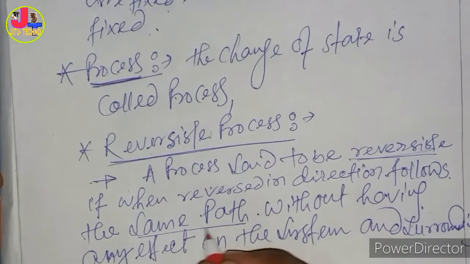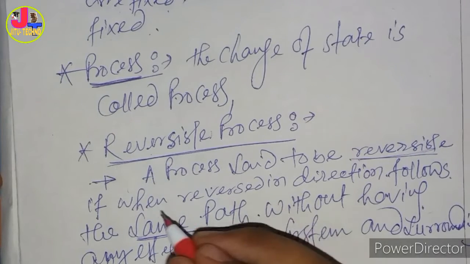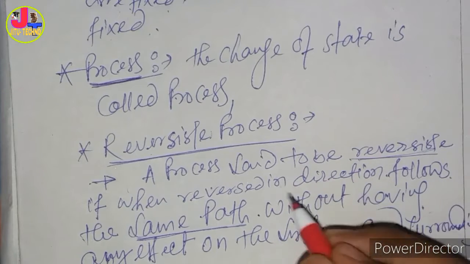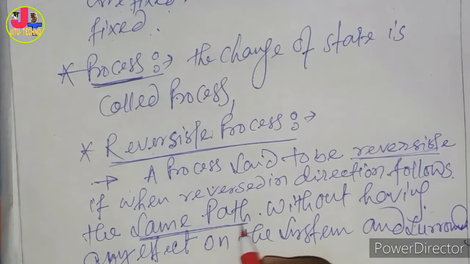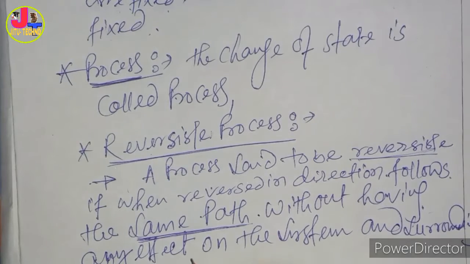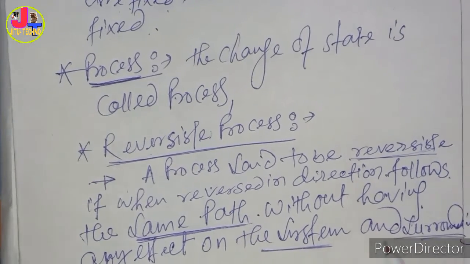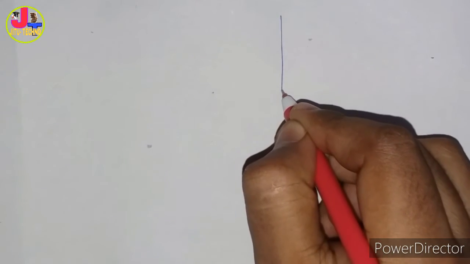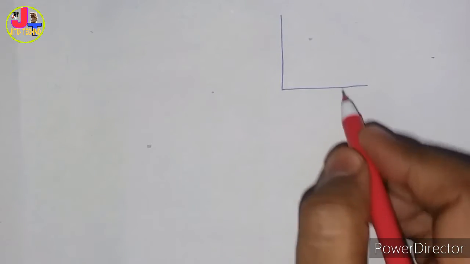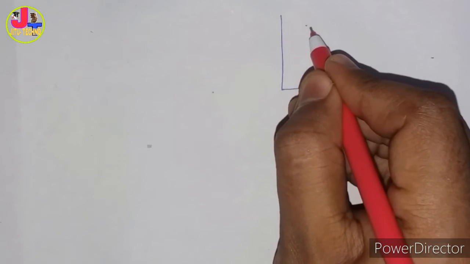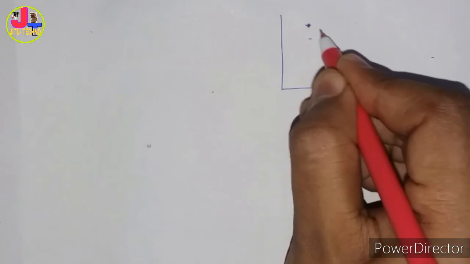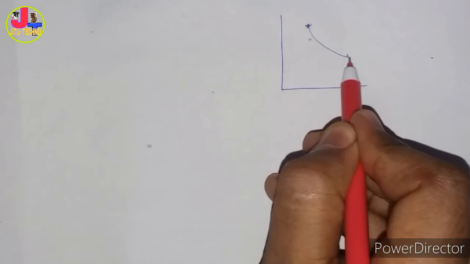It follows the same path: whichever path it took in the forward direction, in the reverse direction it returns along the same path, without any change in the system and surroundings. In the example, we know that the change of state is called a process: here is one state and here is another state, so this is the process.